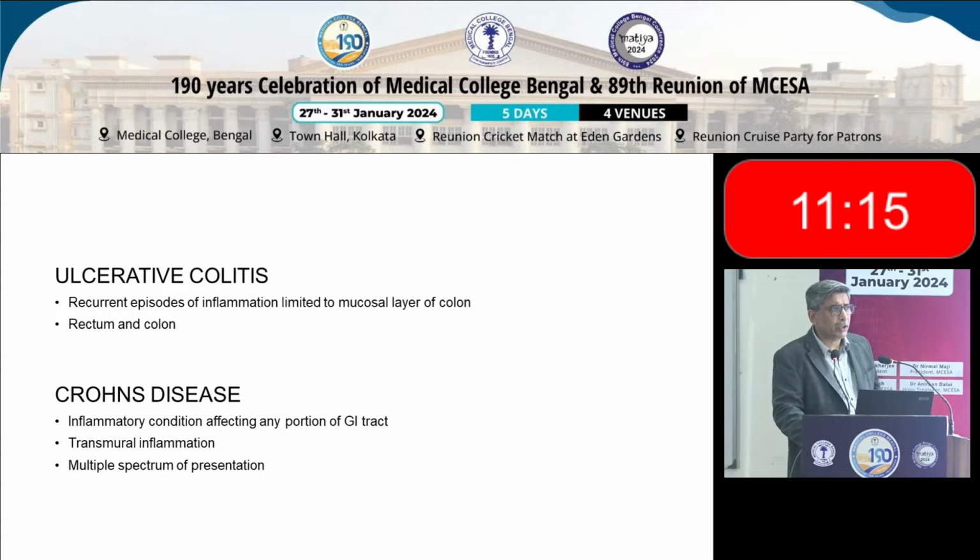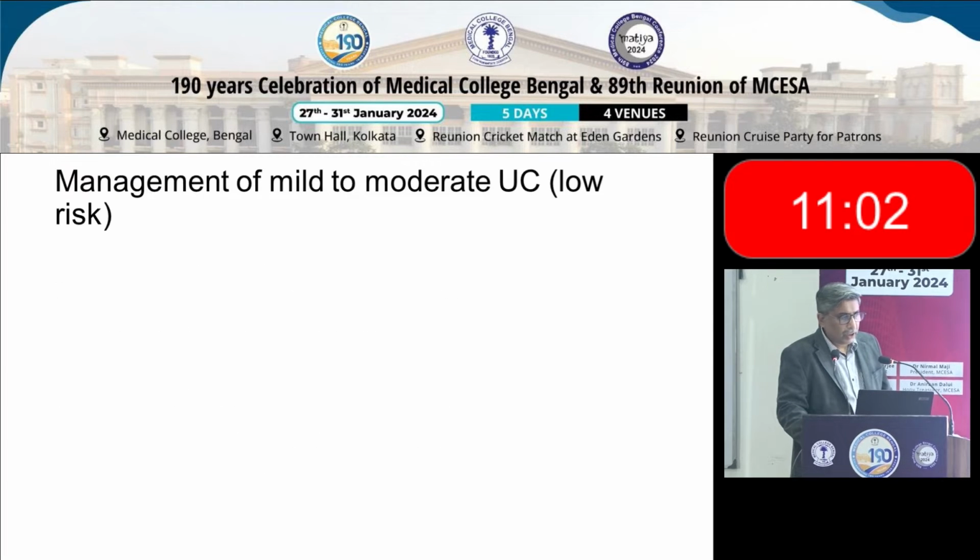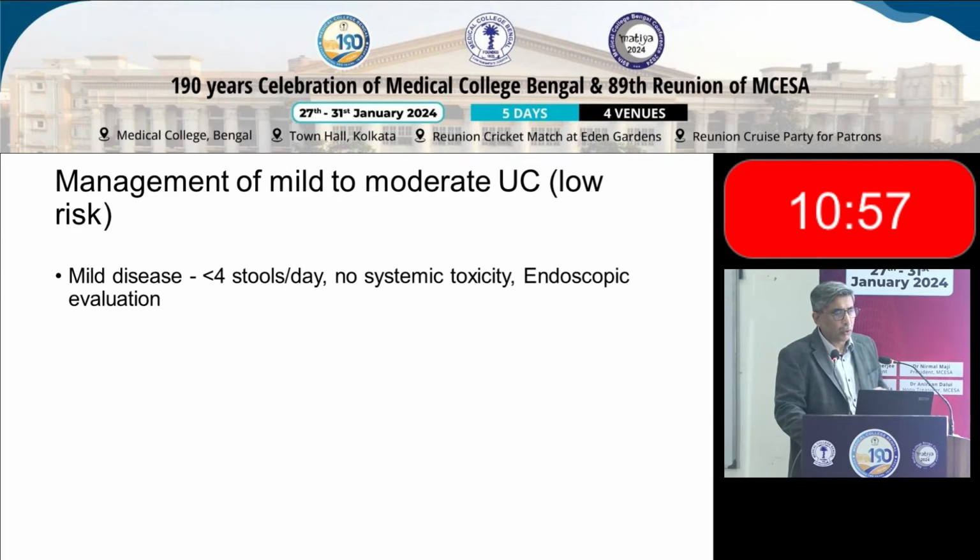So I've divided my talk into 4 halves. Management of mild to moderate ulcerative colitis, which is quite a low risk, moderate to severe UC, mild Crohn's disease, again low risk, and management of severe Crohn's. So starting with management of mild to moderate UC, which are actually low risk patients.